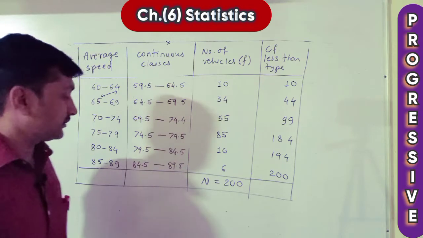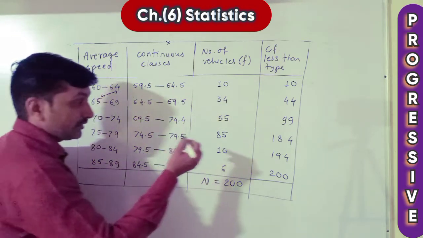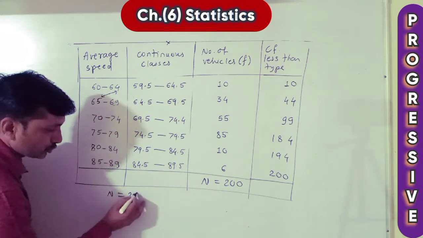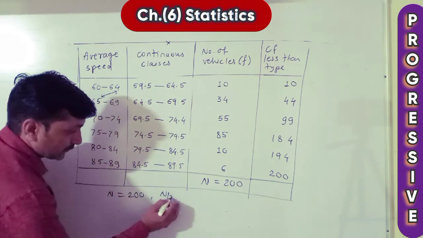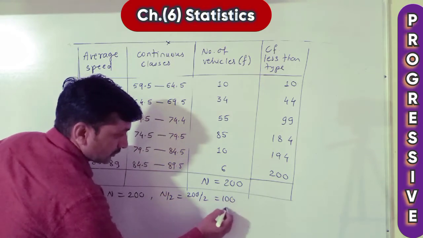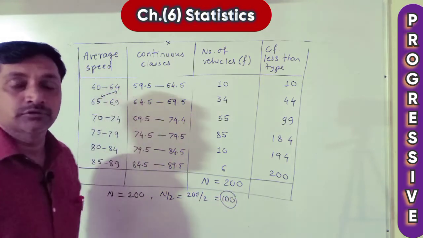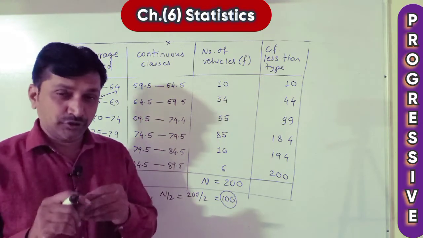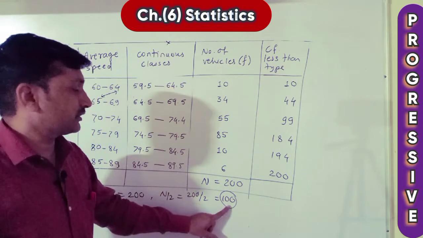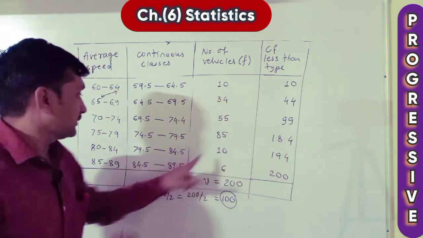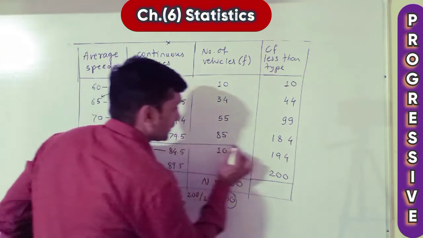Now write down the given. We want the n upon 2 value. Here I write n is equal to 200. N upon 2 is equal to 200 upon 2, means 100. This is a very important value. Now in CF, take the value just greater than 100, since 99 is smaller, and take this as the median class.